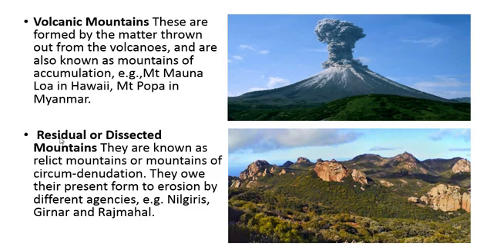Next is a residual mountain or dissected mountain. Both are the same. How are they formed? They are known as relict mountains or mountains of circumdenudation. They owe their present form to erosion by different agencies. This means residual or dissected mountains are formed because of the erosion work done by the different agents. Examples here: Nilgiris, Girnar and Rajmahal.